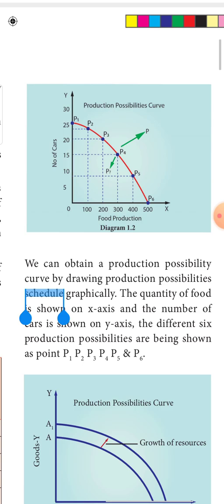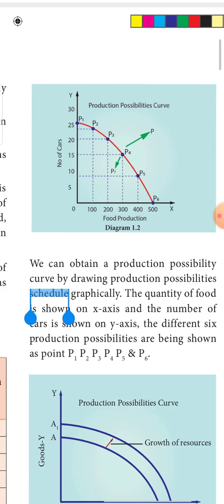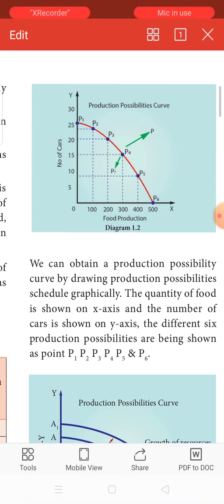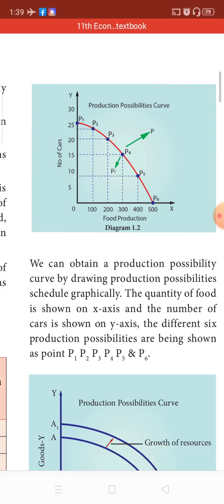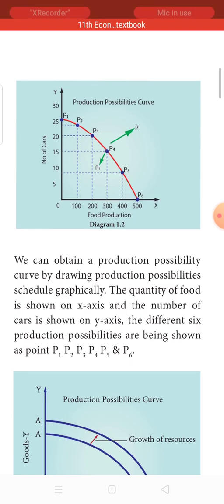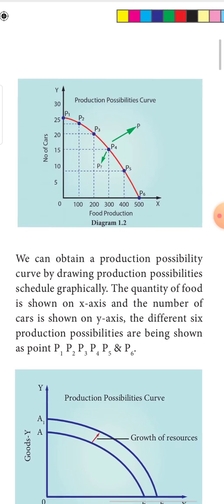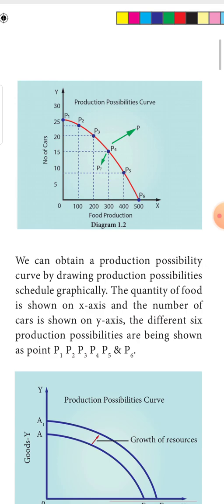So any point on the production possibility curve means the same amount of resources is being utilized. Now look at the point outside, to the right side of the production possibility curve, that is P. Any point beyond the production possibility curve means the country does not have that much amount of resources to produce that combination of commodities.